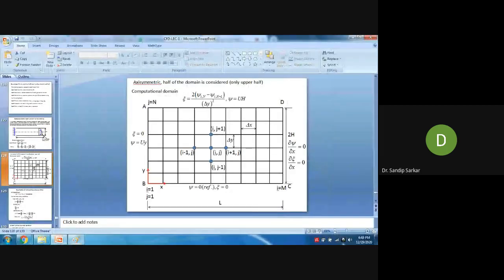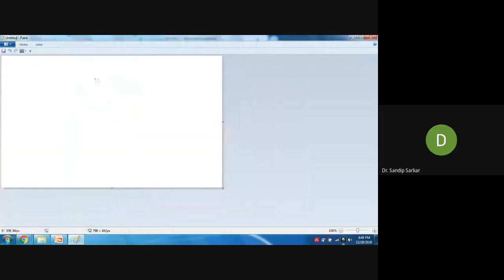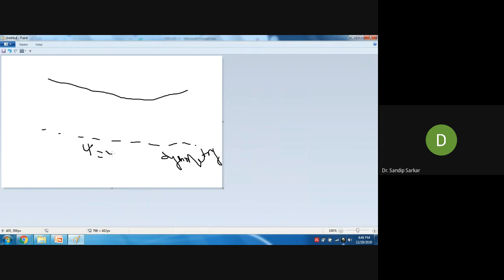Yes. So in this case, the wall is... a wall, I will come later on wall. So let us see. This is our wall, and this is your axisymmetry, plane of symmetry. Okay, this is your symmetry plane. Since this is a symmetry plane, what you have to apply is the stream function: you have to provide a reference stream function value, psi equal to psi reference.